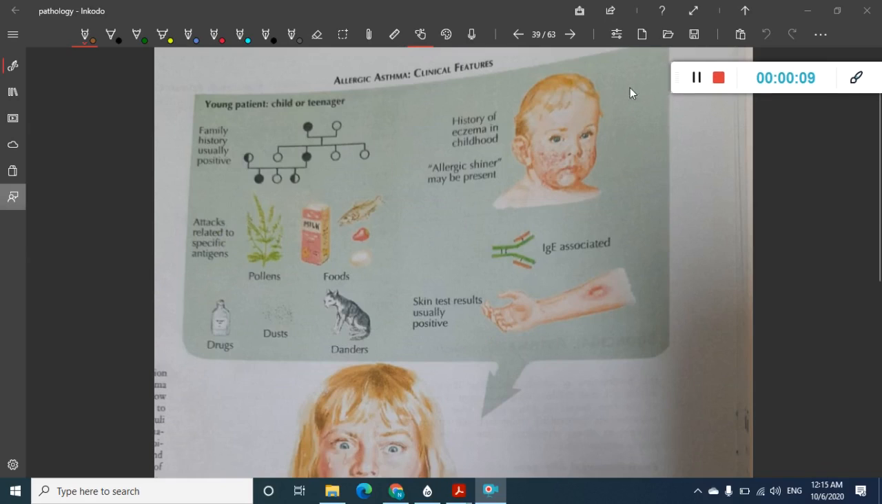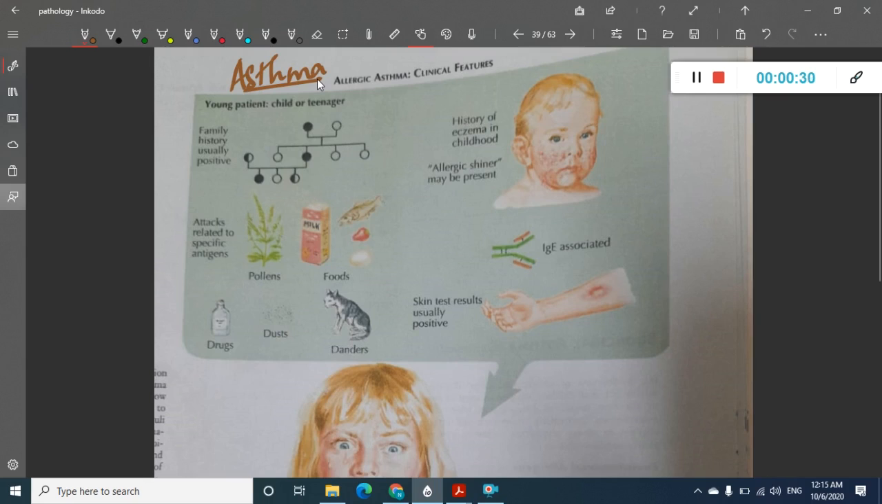Okay, so now let us learn something about asthma. First we will see the introduction of asthma through many pictures, so that you will be well versed with the pictures, then you can go to theory in a proper way.